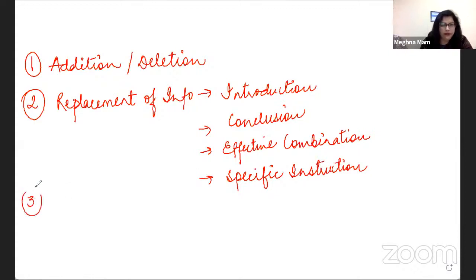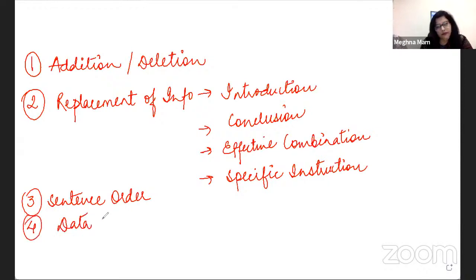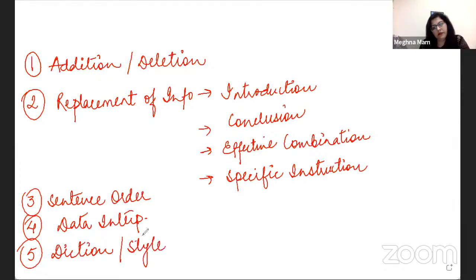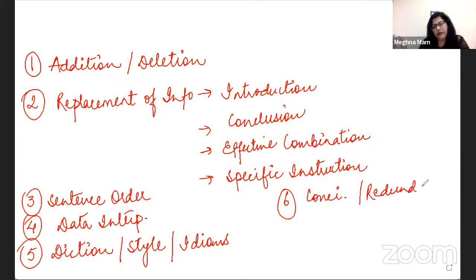Then we have sentence order questions, data interpretation, diction, idioms and style, concision and redundancy, and there are some miscellaneous questions that do not fall into any of these categories.